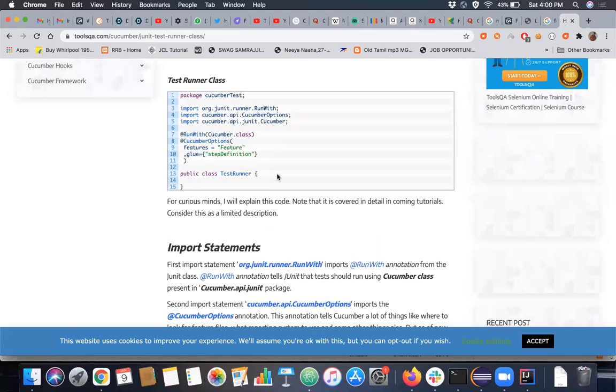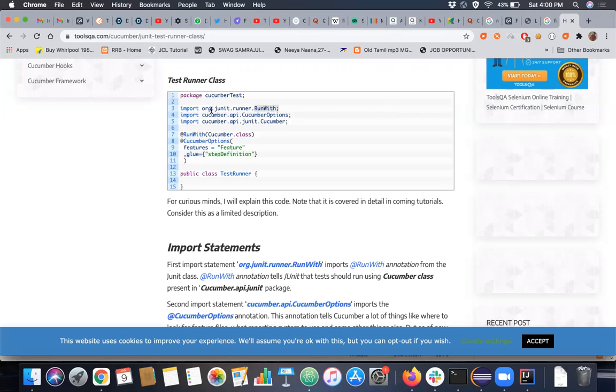So to run Cucumber, you definitely have to have JUnit, irrespective of whether you run with JUnit or not. JUnit is used for assertion also, right? If you want to validate something in your web page, you can do that with JUnit, and you have this RunWith. If you see this RunWith annotation, it is actually coming from the JUnit runner, right?